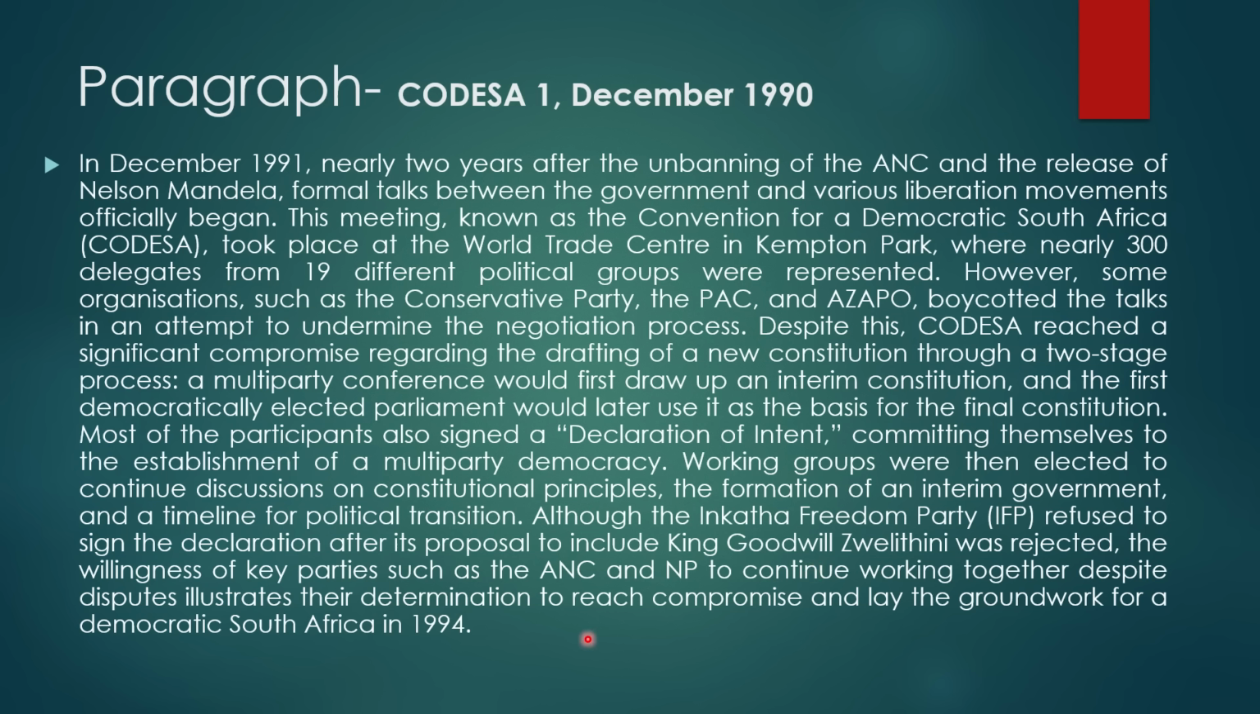Working groups were then elected to continue discussions on constitutional principles. The formation of an interim government and the timeline for the political transition were discussed during CODESA. Although the Inkatha Freedom Party, IFP, refused to sign the declaration after its proposal to include King Goodwill Zwelithini was rejected, the willingness of key parties such as the ANC and National Party to continue working together despite disputes illustrates the determination to reach compromise and lay the groundwork for the democratic South Africa in 1994.